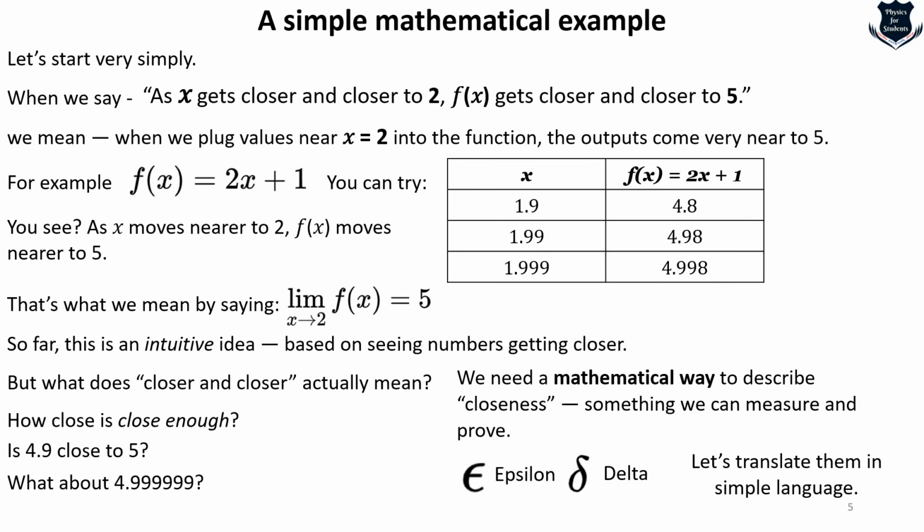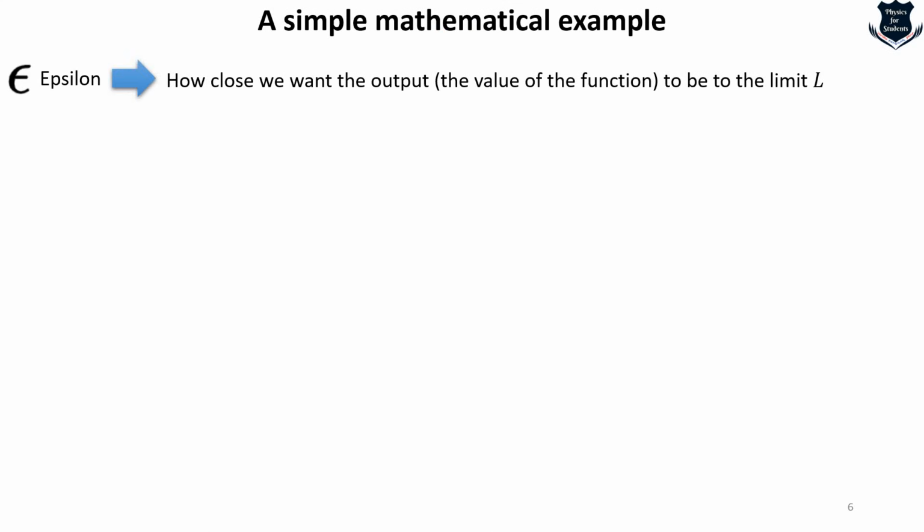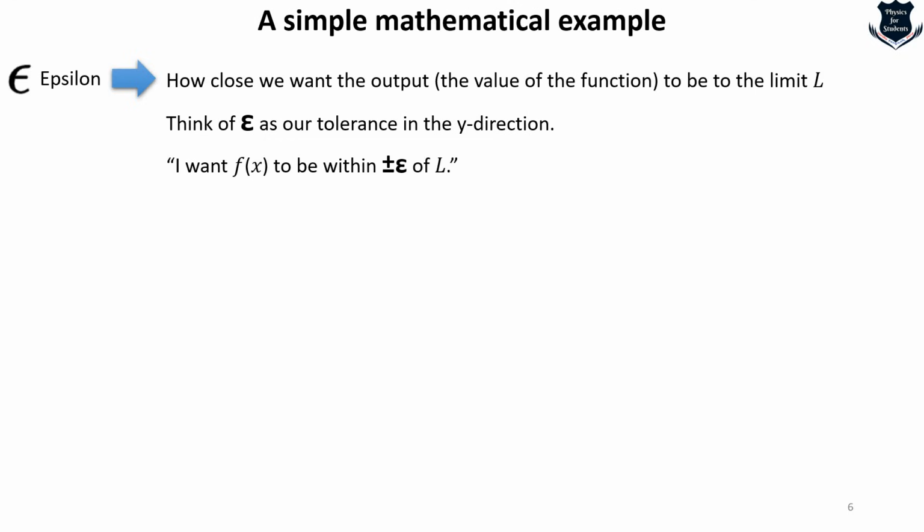I would like to give you a very simple example and translate these two Greek symbols, epsilon and delta, and tell you what they actually mean. When we talk of epsilon, we mean how close we want the output to be to the limit, say L. You can think of epsilon as our tolerance in the y direction. If I want f(x) to be within plus or minus epsilon of L, then this is the value of epsilon.